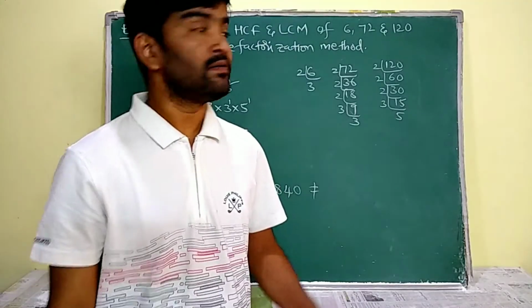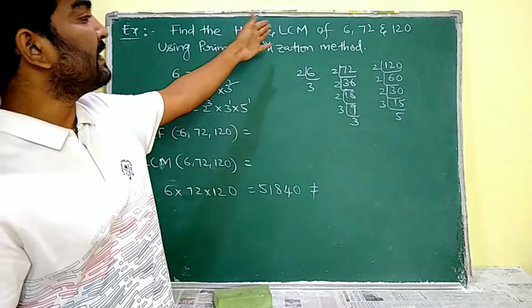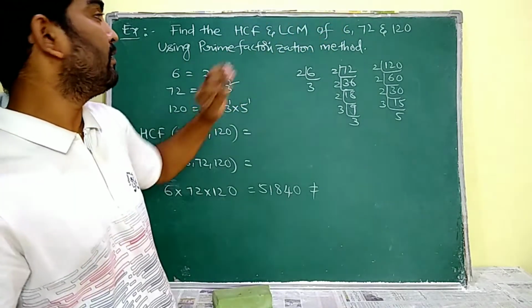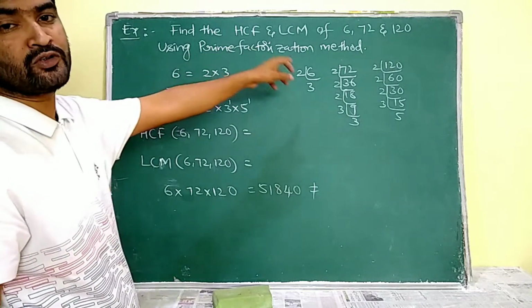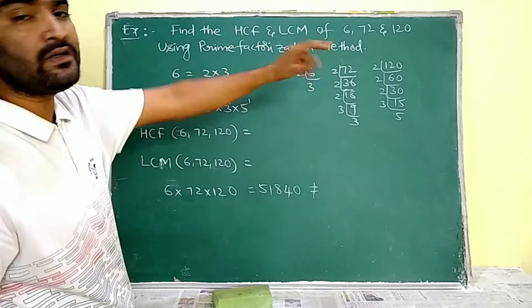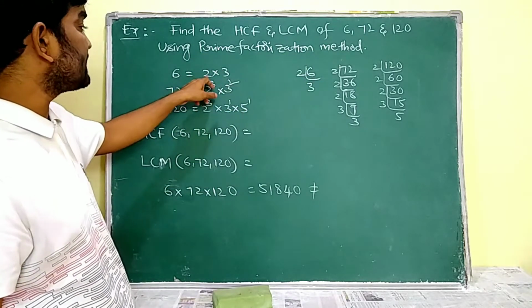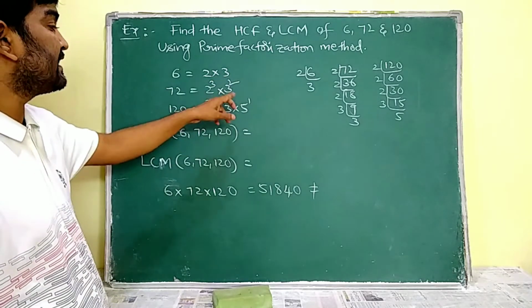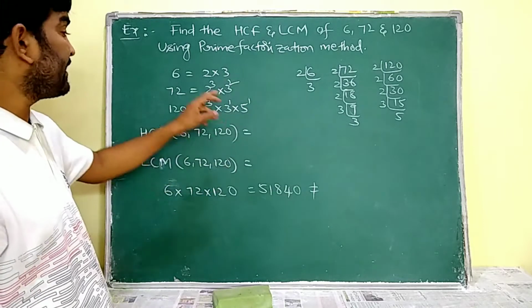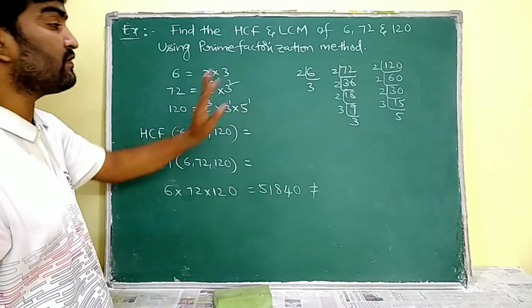Understand? See, find the HCF and LCM of 672 and 120 by using the prime factorization method. For that, we are going to prime factorize 672 and 120. So 672 is expressed as 2 to the power 5 into 3 into 7, and 120 is expressed as 2 cube into 3 into 5.